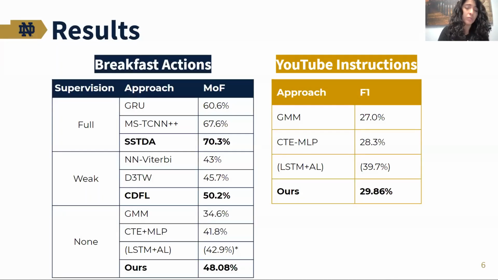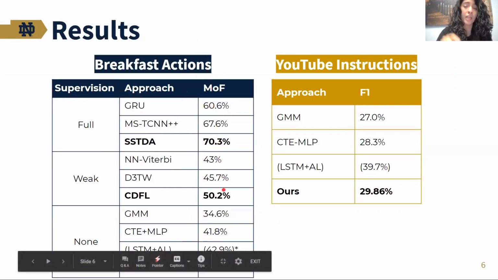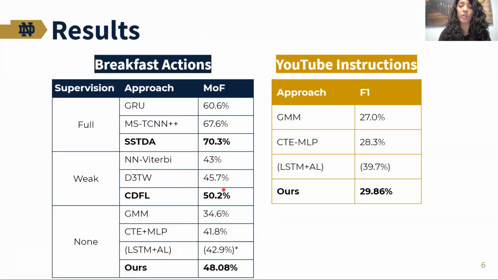And here are some of the results that we obtained. This is on 2 datasets that have either good visual cues or a good temporal coherence. And we can see, in this case for breakfast actions, that our method is able to not only outperform the unsupervised approaches, but also perform competitively against weakly supervised approaches. And this was also the case for YouTube instructions, which is tutorials on different actions like giving CPR or changing the tire of a car.